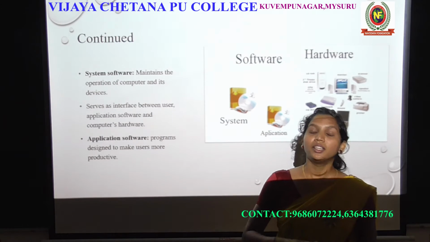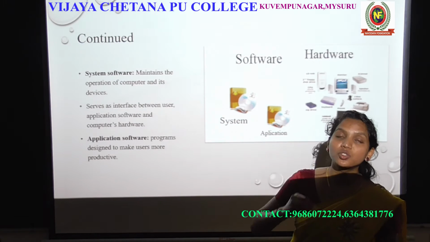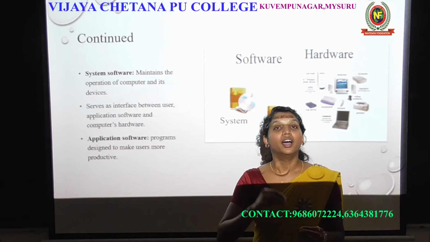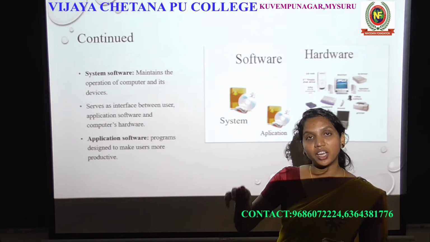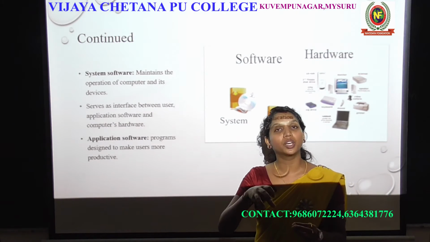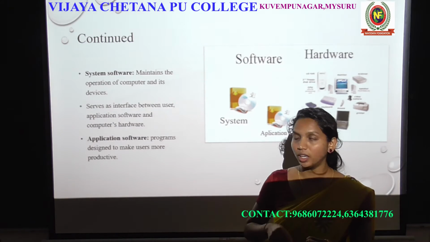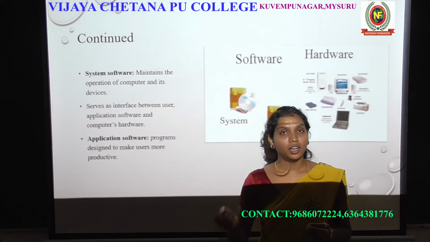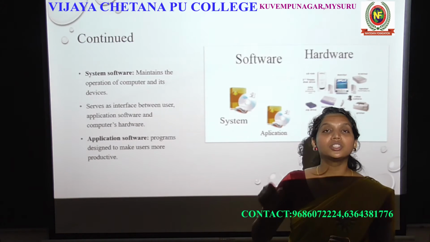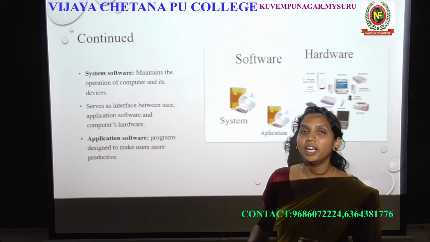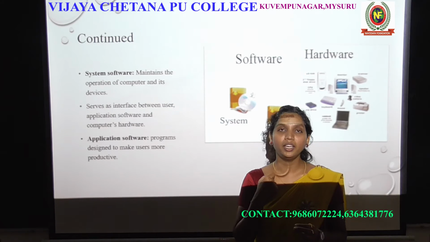So that's why the operating system, or system software, will instruct all the physical devices connected to the computer on how they will work, and it will give instruction to the application software on what has to be done. It gives the interface between the user and the computer.